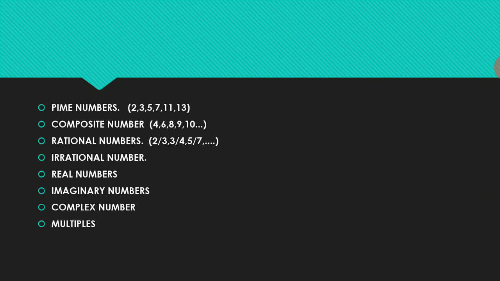Okay, next we go to imaginary numbers. Okay, what are imaginary numbers? The square root of a negative real number, where the values cannot be certain, is called an imaginary number. These are numbers we express in a square root, but the values come out negative, so the results cannot be expressed as certain. Those numbers we call imaginary.